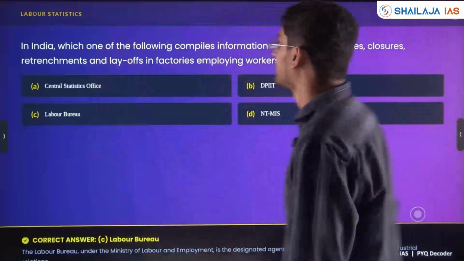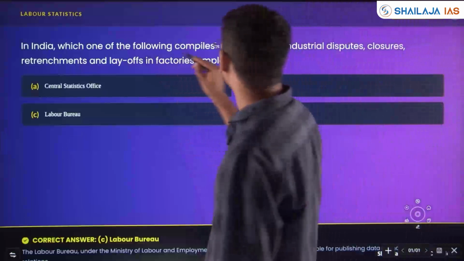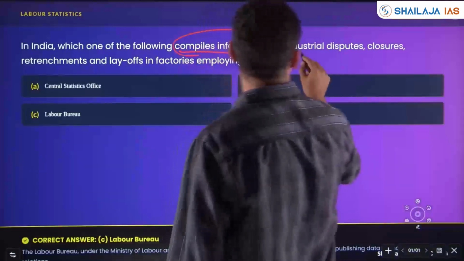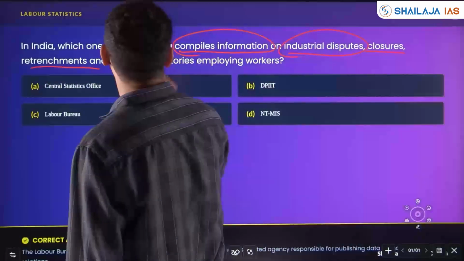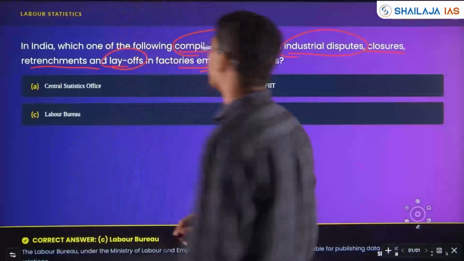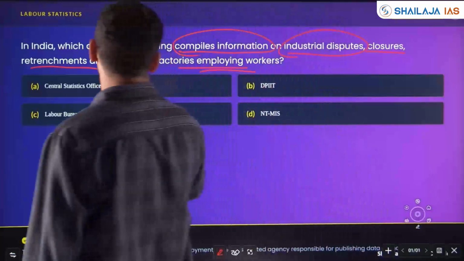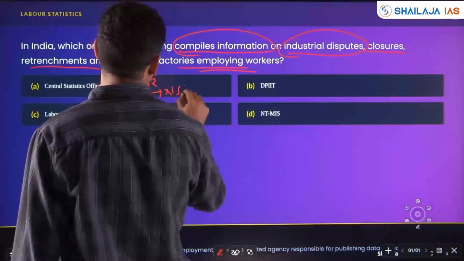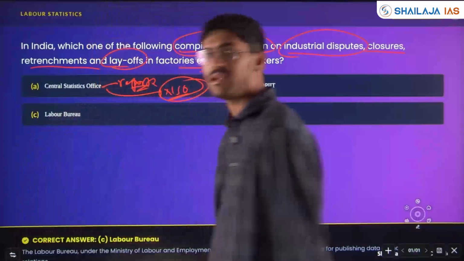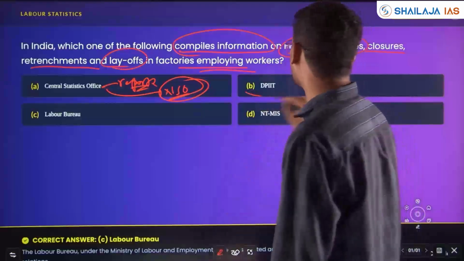Next, a labor statistics question that has been coming from the report. In India, which one of the following compiles information on industrial disputes, closures, retrenchments and layoffs in factories employing workers? Is it the statistics office, CSO, or now NSO? Periodic Labour Force Survey becomes important.